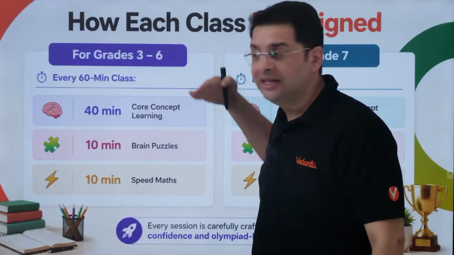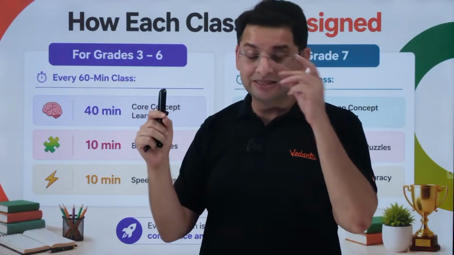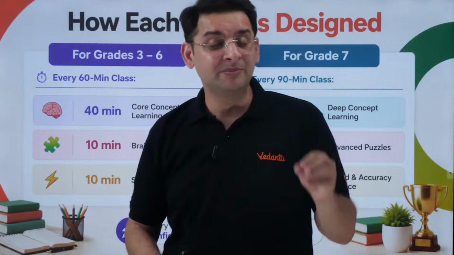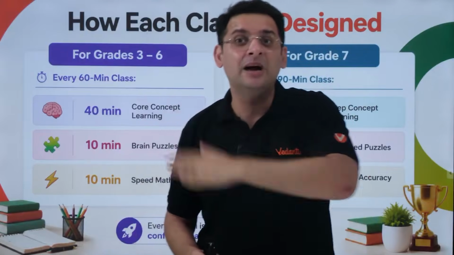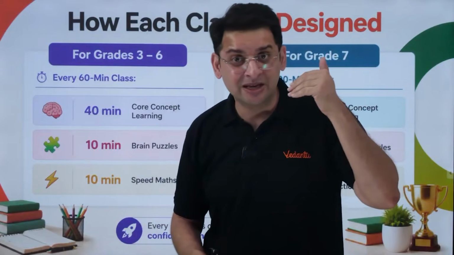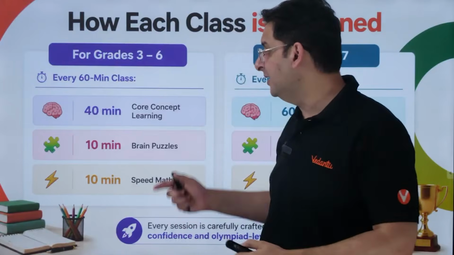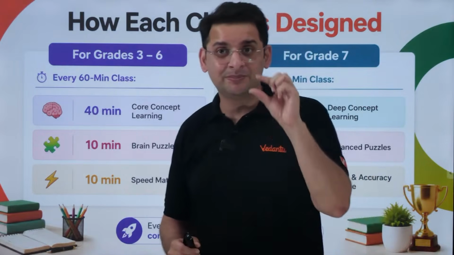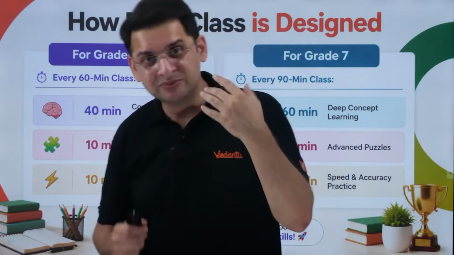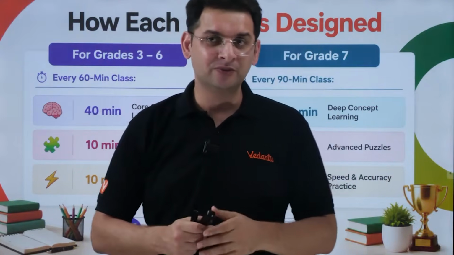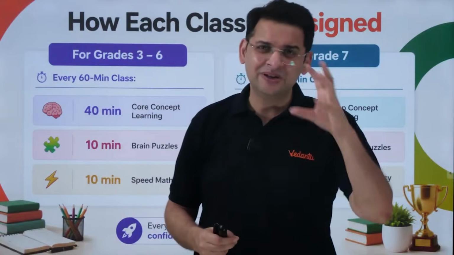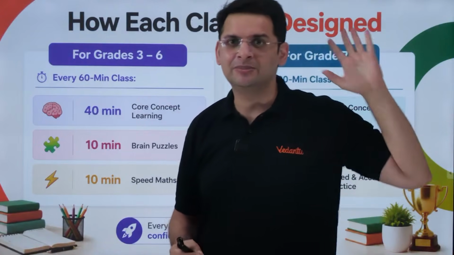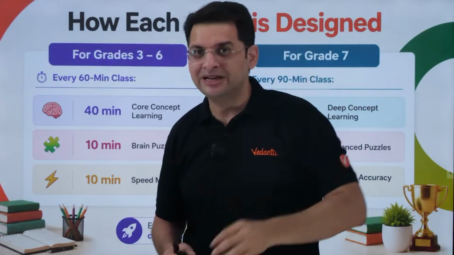One is the core learning. Core learning means we make them understand the whys. We don't throw only the formulas at them, but we make them understand why something is happening, right? This improves the overall mathematics of the child, followed by a 10-minute brain puzzle in every class. Every class, there's a brain puzzle which is given to the students. Sometimes we solve it in the class, followed by discussions. Sometimes we give them as homework, which the students have to discuss with their parents over the dinner table. That is why we call it dinner table problem, DTP.